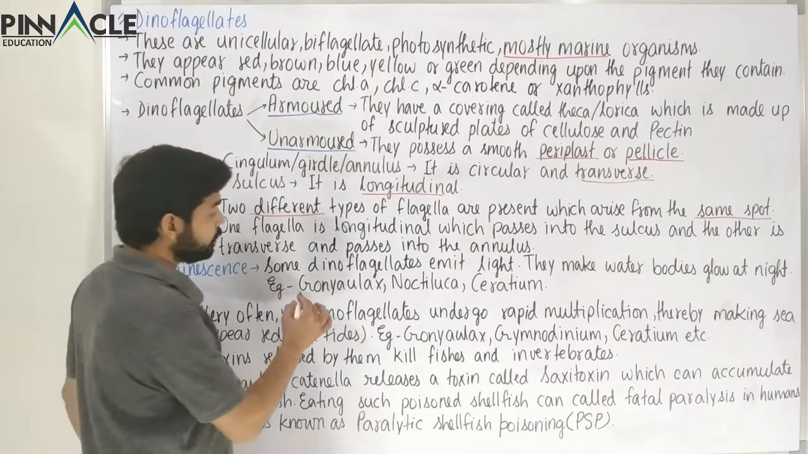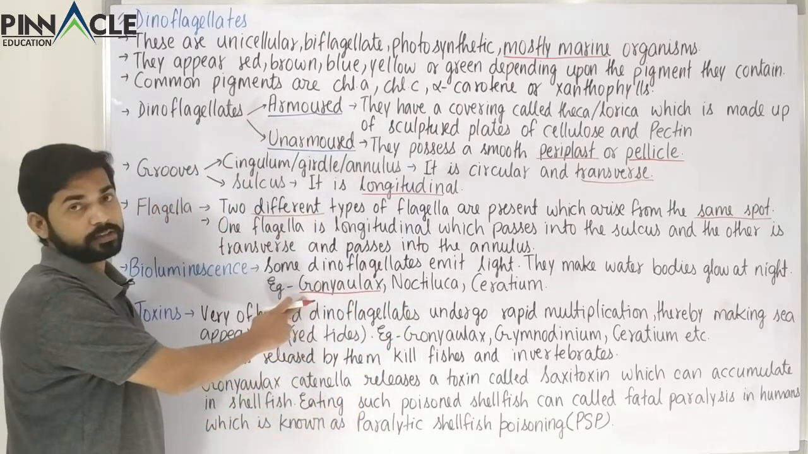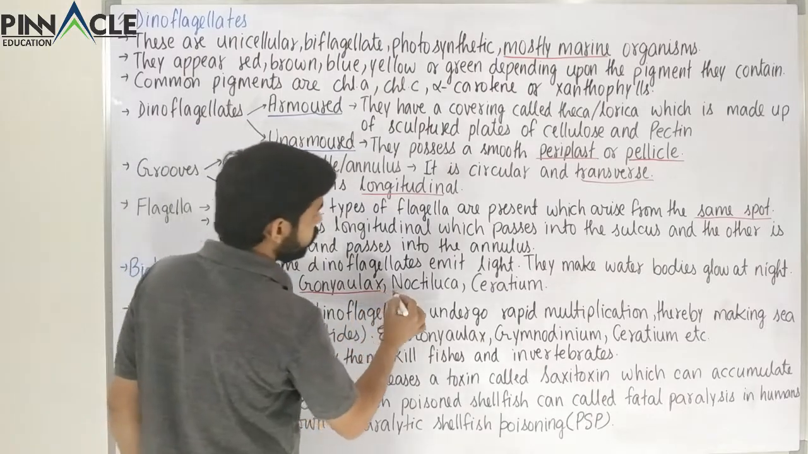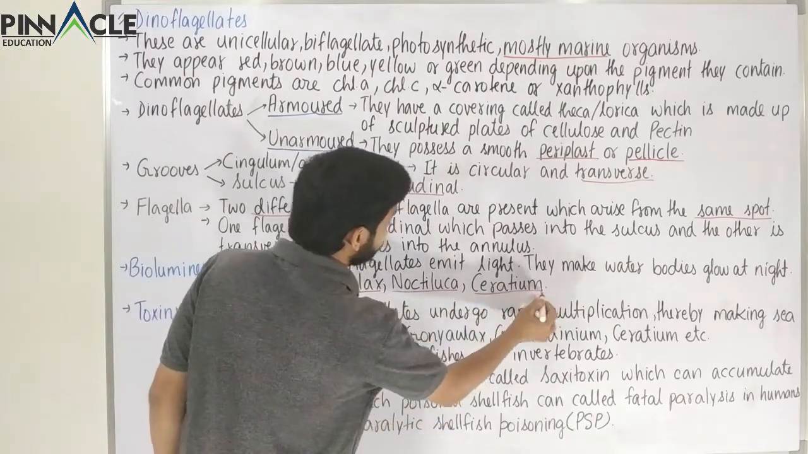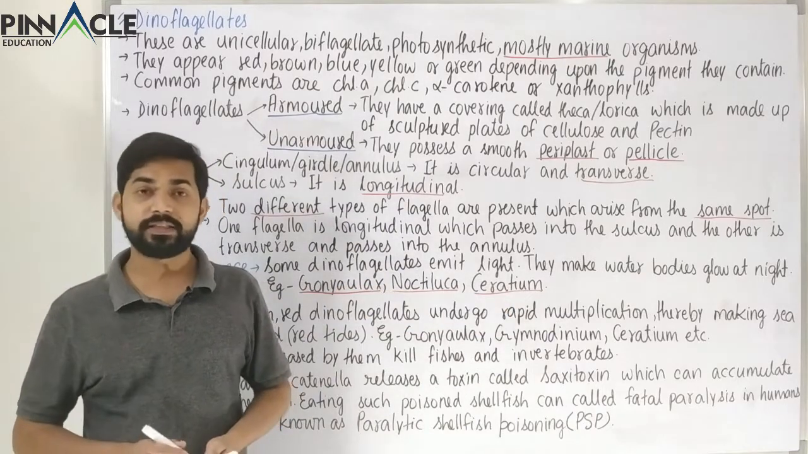The examples are, the most common one is Gonyaulax. It is given in NCERT, so it is more important, and also Noctiluca and Serratia. We will study Serratia when we study about fission in standard 12.